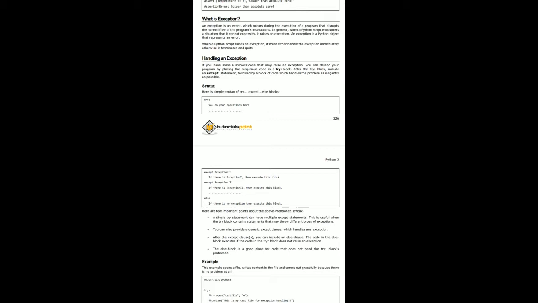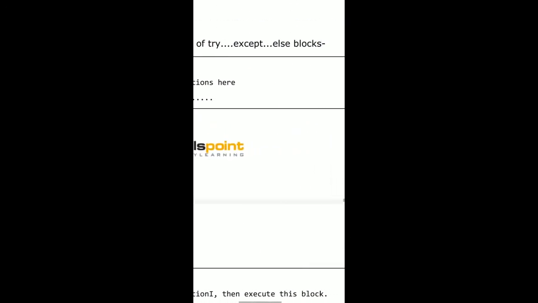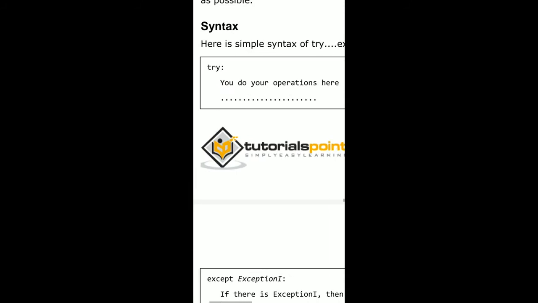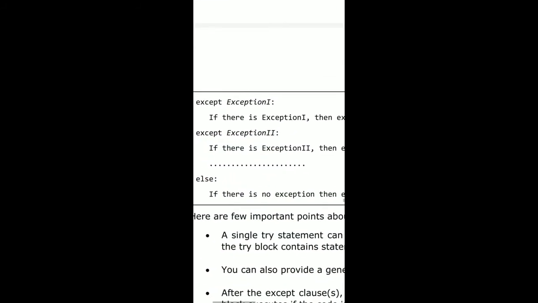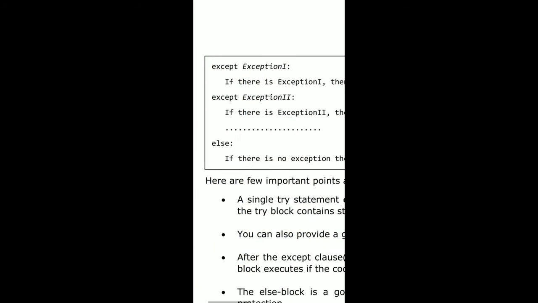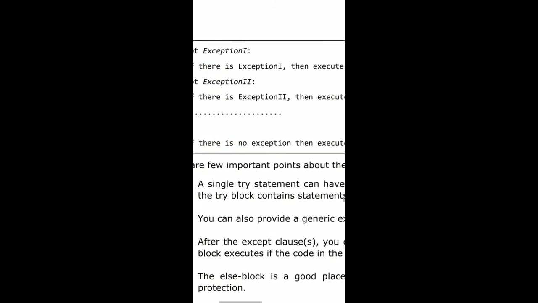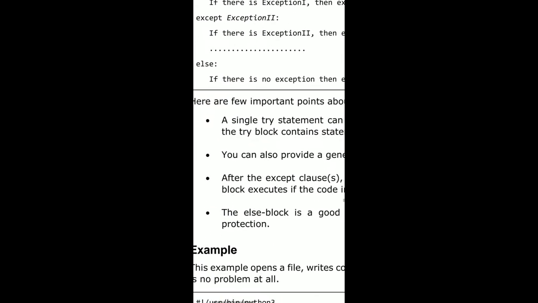We define the try block. That means we can take a try block in order to handle an exception. After that, include the except statement followed by a block of code which handles the problem as elegantly as possible. Consider the syntax of the try and except blocks. In the try block, you do your operations. In the except statement, if there is an exception, then execute this block. Except exception 2 means if there is another error, then you execute this block, otherwise the remaining code written in the program runs.